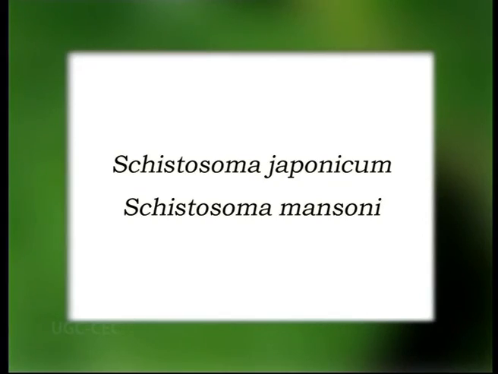Schistosoma japonicum is limited to Japan and some Sino countries like China, wherein they live in the intestines of man. So they lodge in the intestinal tissue, they enter the mucosa, and they lay their eggs there. These eggs have spines of different types by which they can be identified as to which type of Schistosoma they are. After lodging themselves in the intestines, they go on producing the eggs.